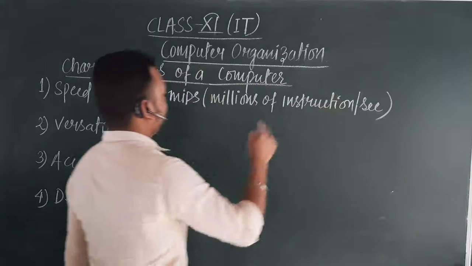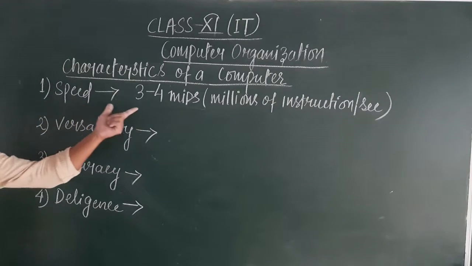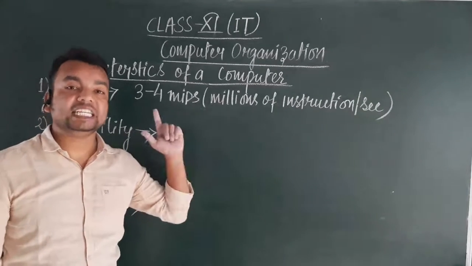Now this slash stands for per second. So the typical speed of a computer is 3 to 4 million instructions per second.